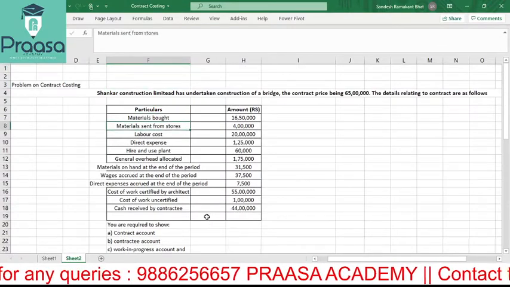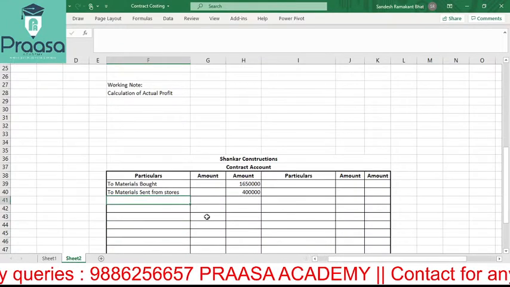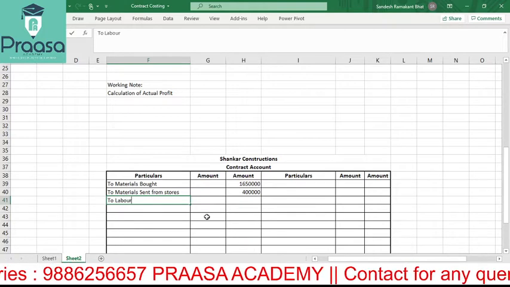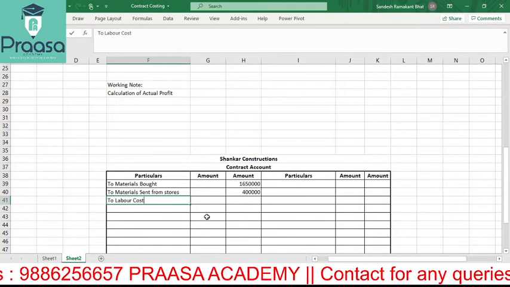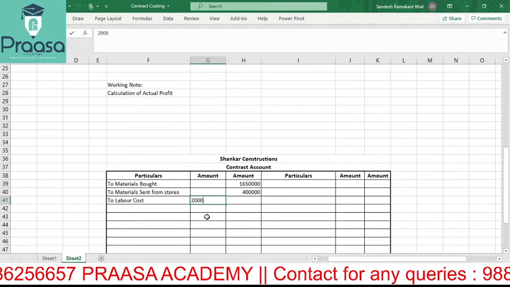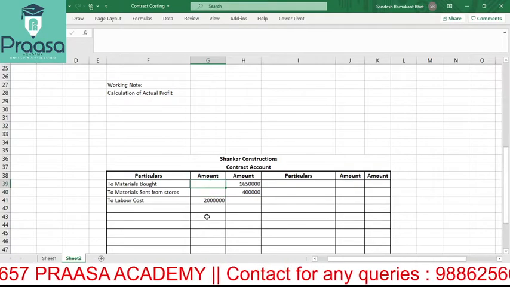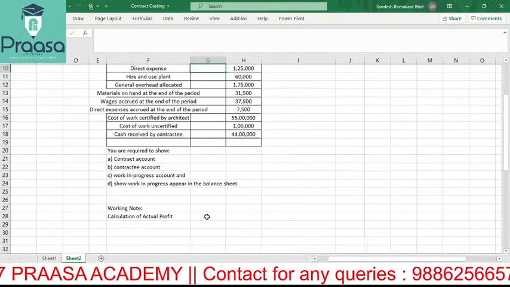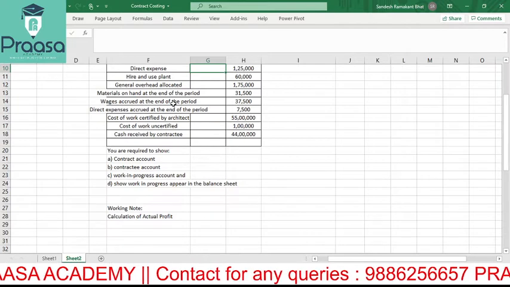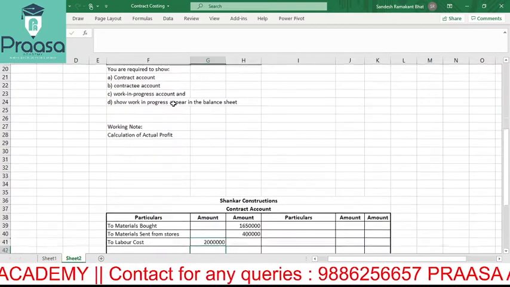Next, to labor cost. How much? 20 lakh. Of course, labor cost is what we need to look into. To labor cost. How much? We have 20 lakh. Can I consider that directly at the outside column? No, I can't consider that because I have wages accrued at the end of the period. Even this amount should be paid to the laborers. So even I need to consider that particular amount.